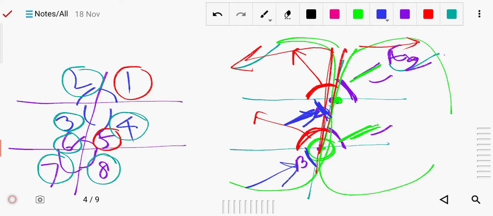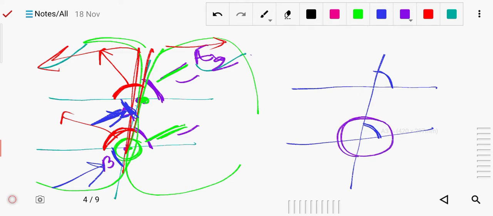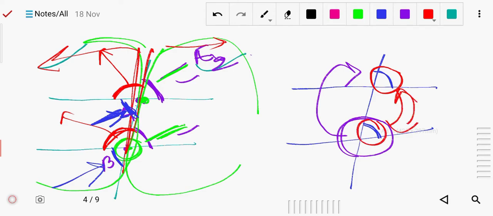Also, simply and basically, you can understand the corresponding angles this way. What I told, this angle will be equal to this angle. So what you can do, you cut this portion, and move the same portion and paste it here. You can see whether this angle and this angle cover each other or not. You will cut this full part and paste it over here, and you will see that it will cover exactly. That's why they are called corresponding angles. So this is another method to understand it.